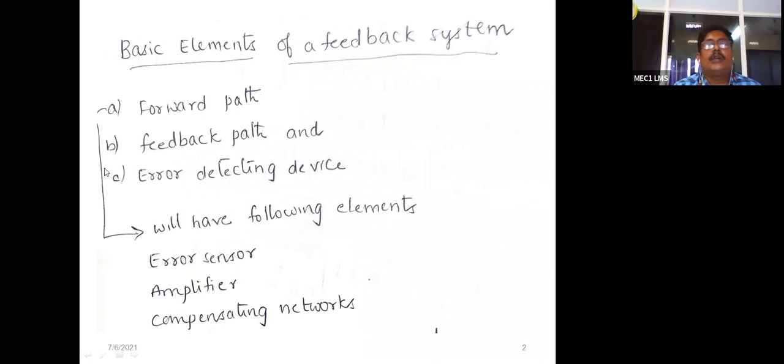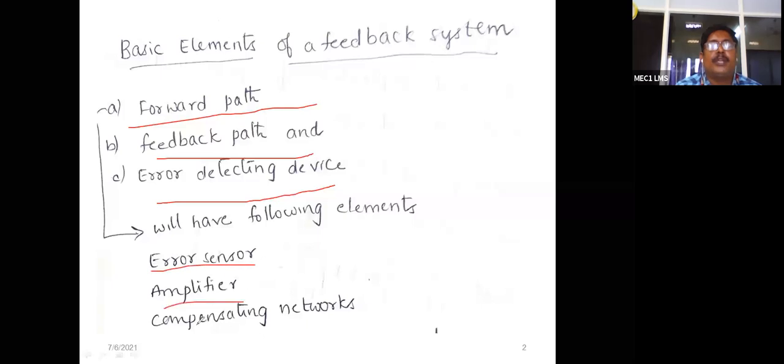So here, what are the basic elements of a feedback system? If you observe clearly, there is the forward path, the feedback path, and the error detecting device. In this forward path, there are the error sensor, amplifier, and compensating network. That means the forward path is a system, from which we are getting the output, and this is the input, the error detector.